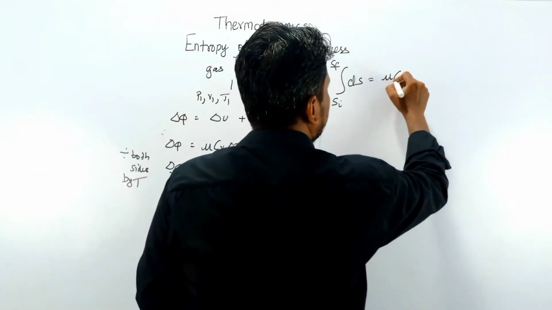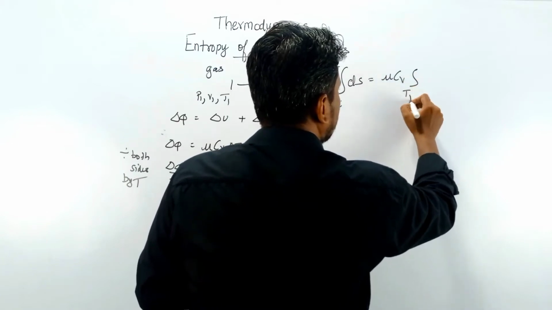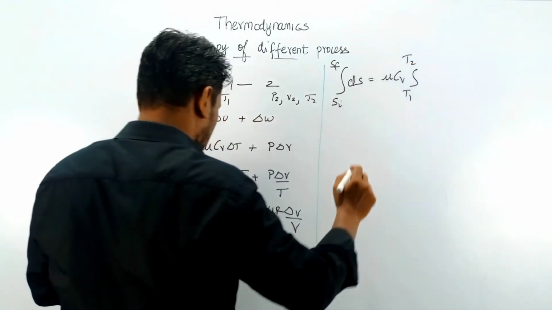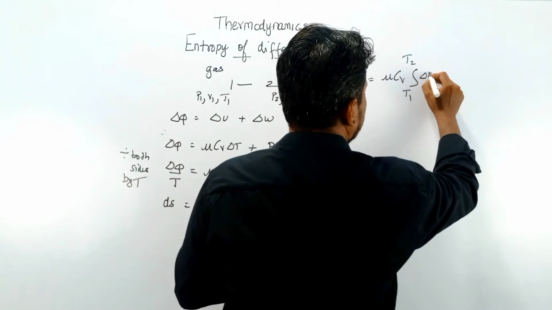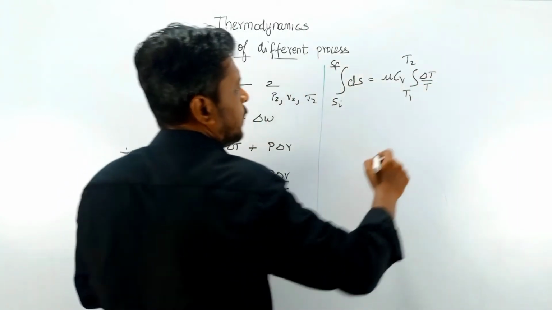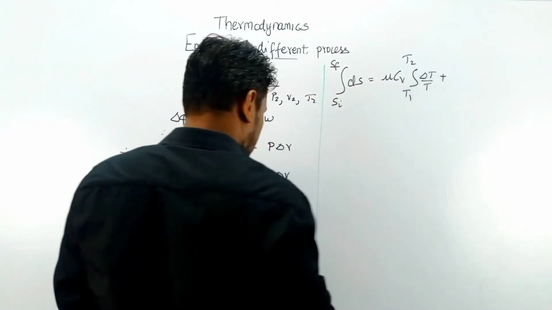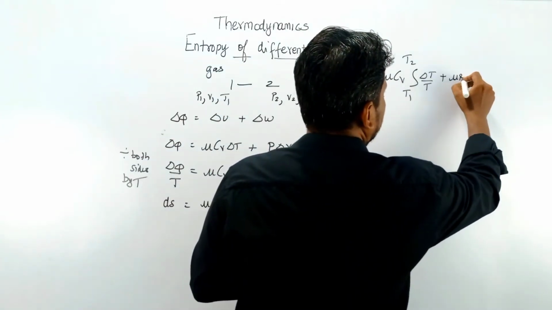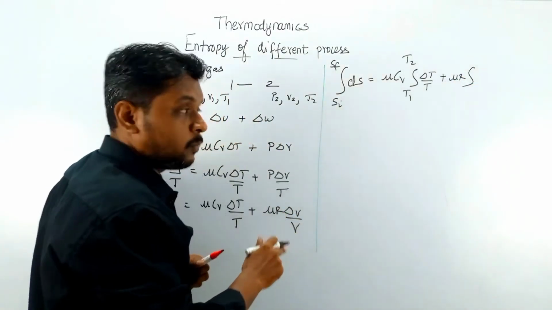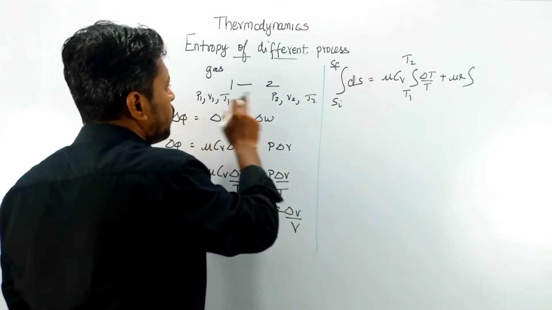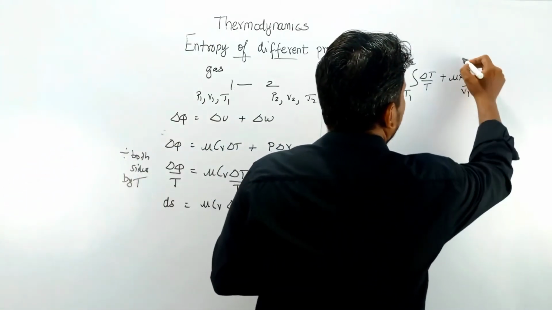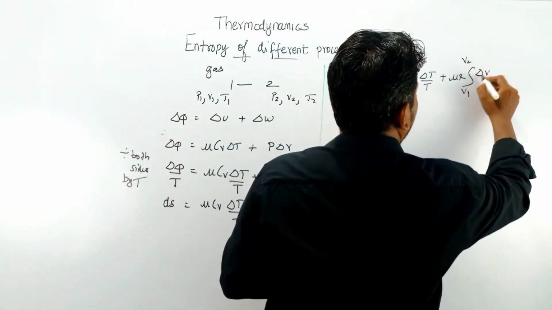Since mu Cv is constant, we get the integral from T1 to T2 of delta T by T. Next, plus mu R, which is constant. Here we have a change of volume, so the volume limit is V1 to V2, the integral of delta V by V.